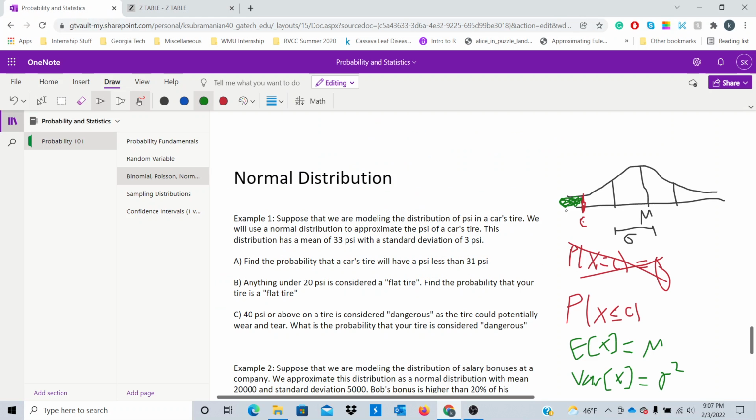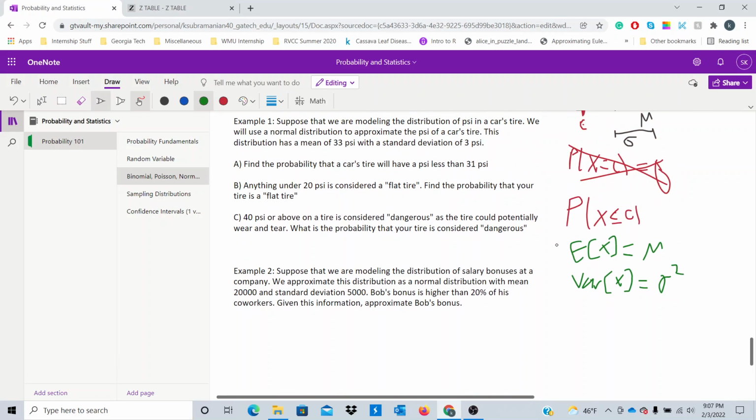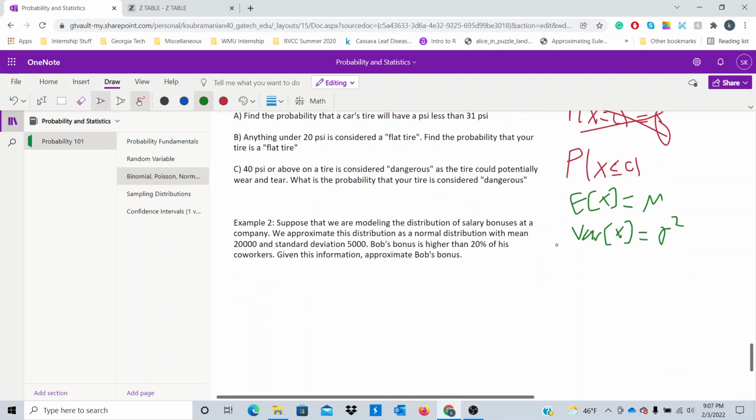But the question is, what if my mean is not 0 and my standard deviation is not 1? What do we do? We're going to perform what's called a standardization. We're going to take what's called a z-score. To find the z-score, we take x, subtract the mean, and divide by the standard deviation.